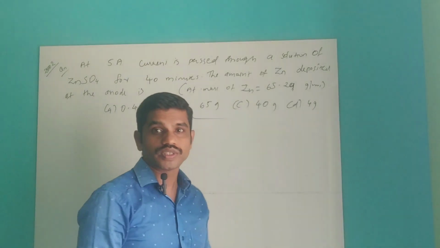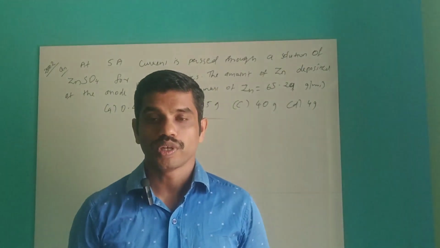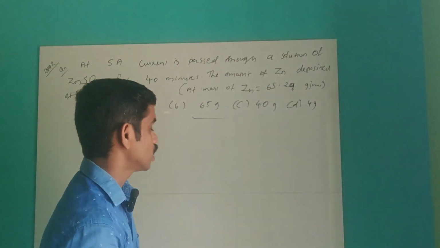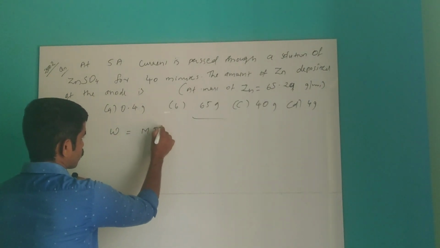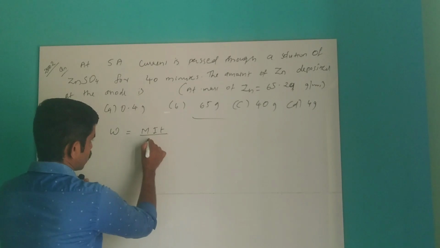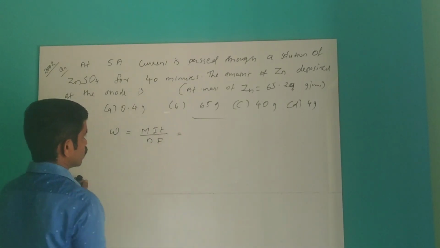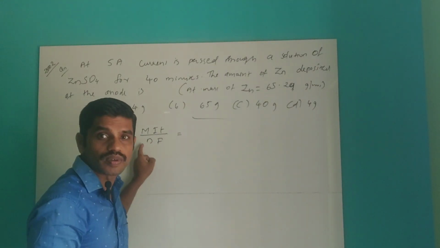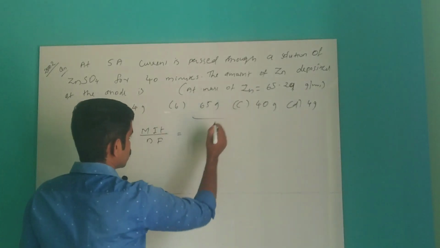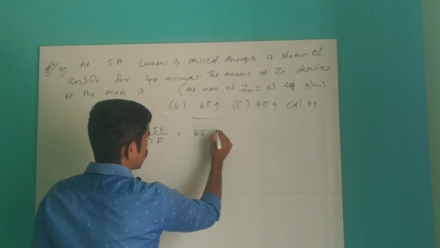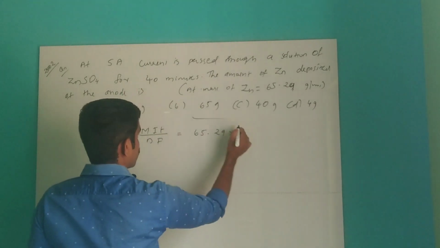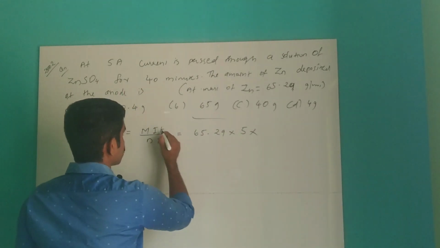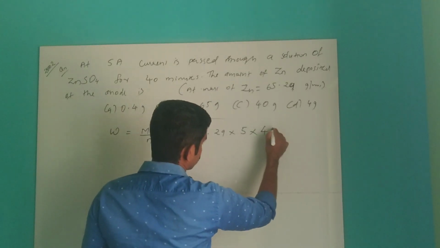So what is our basic equation? Our basic equation is W is equal to MIT divided by NF. The atomic mass of zinc is 65.29, the current is 5 ampere, so 5 into time 40.